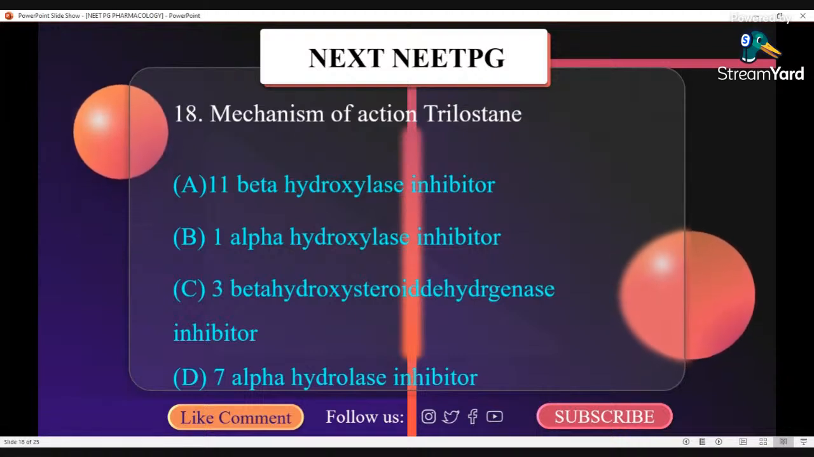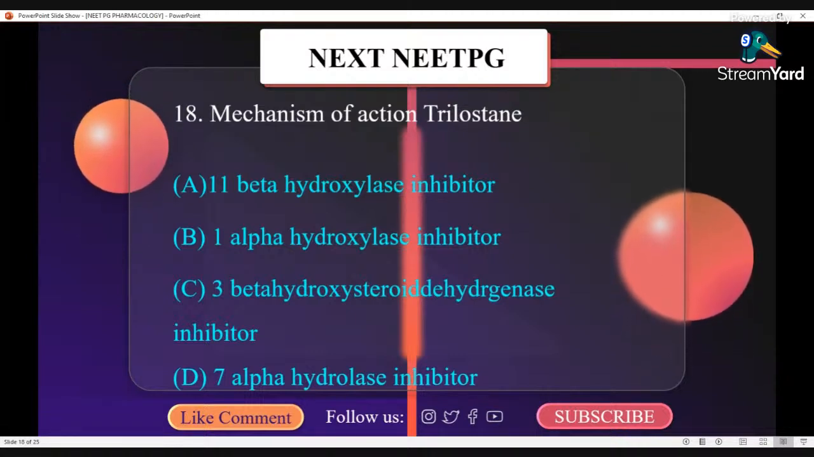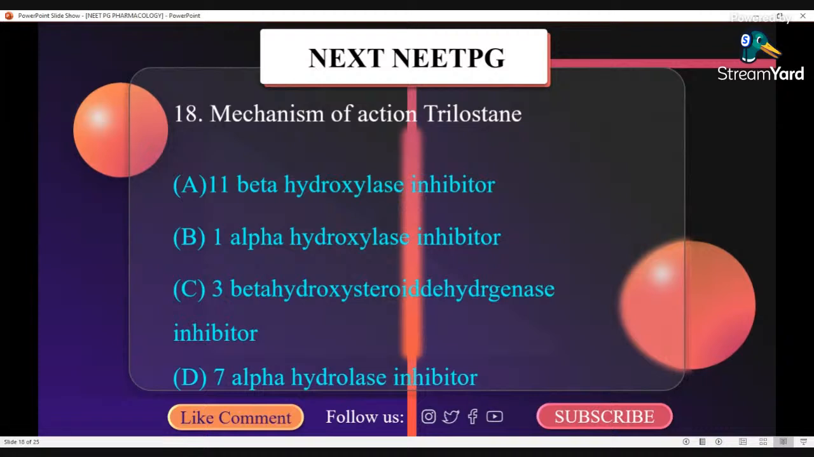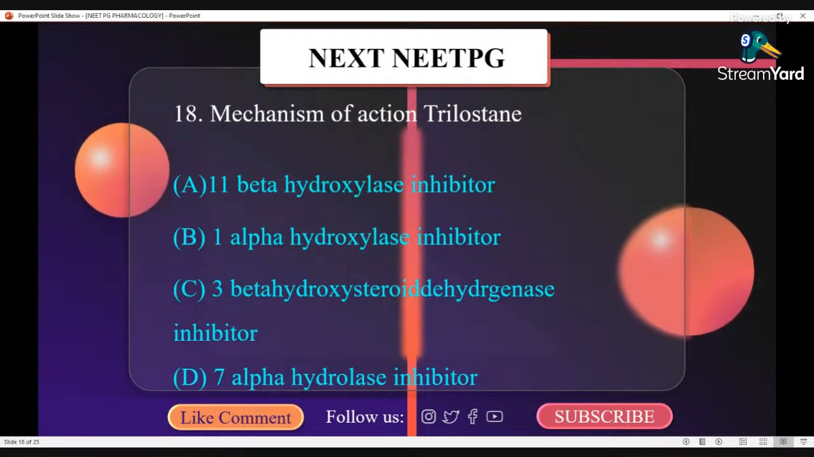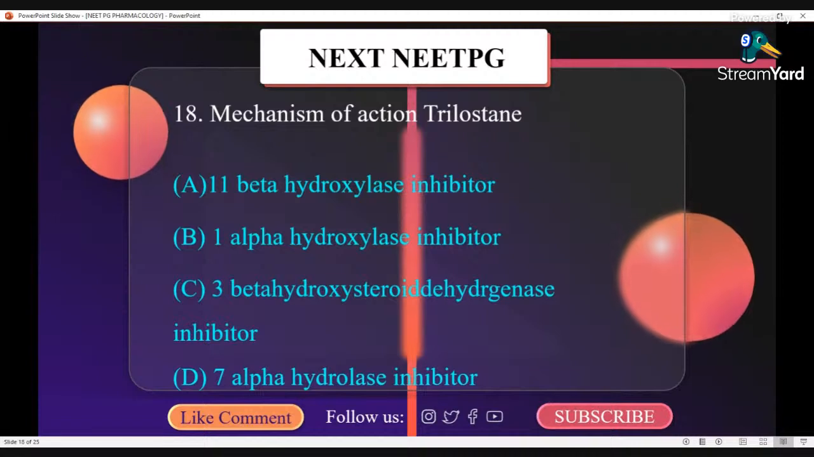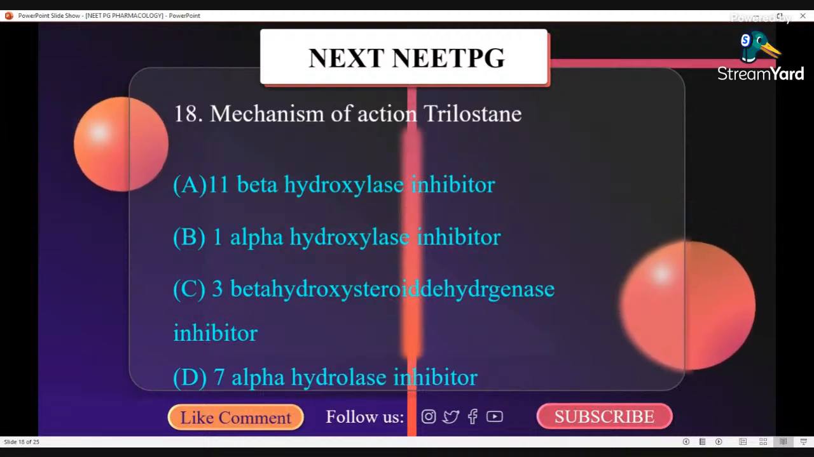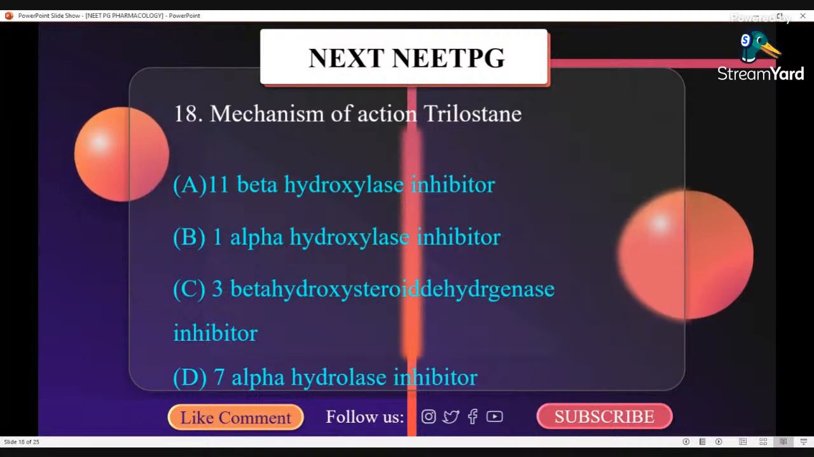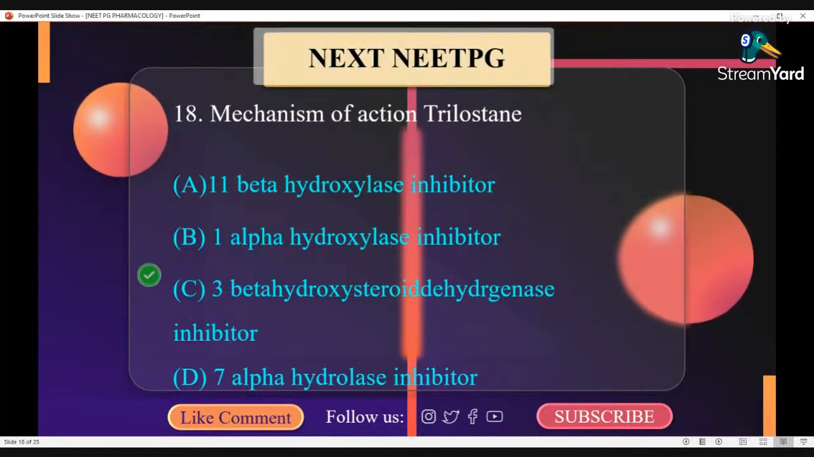Contraindication: trilostane should not be used in pregnant women. Trilostane should not be given to a dog that has kidney or liver disease. Side effects of trilostane include gastrointestinal side effects like gastritis, nausea, vomiting, diarrhea. So it is a 3-beta hydroxysteroid dehydrogenase inhibitor. C.